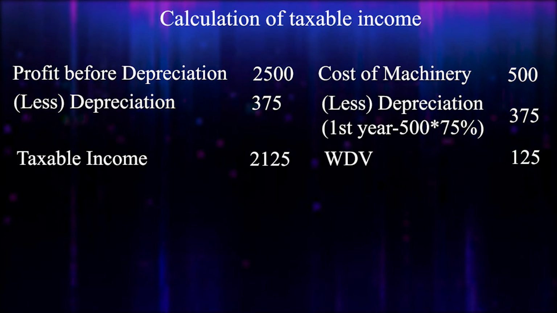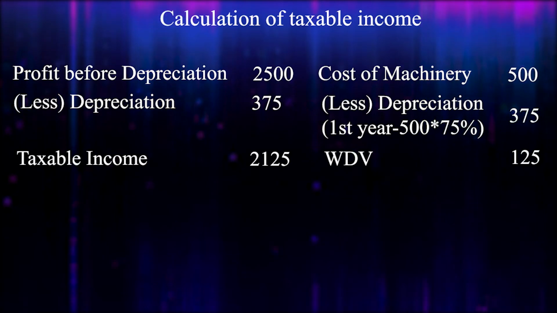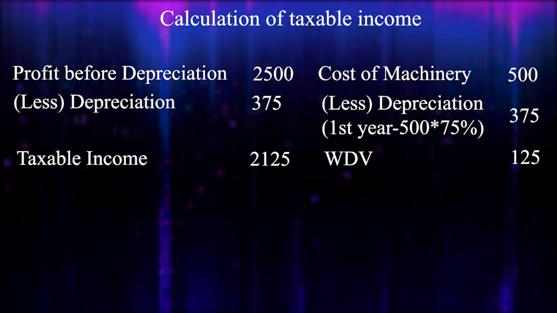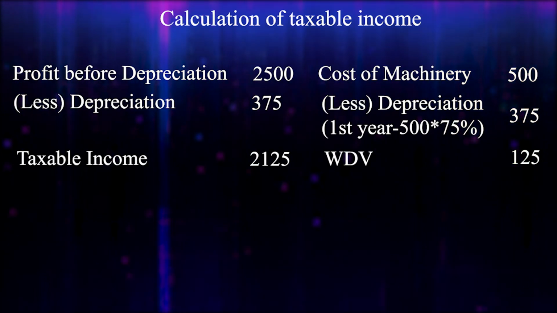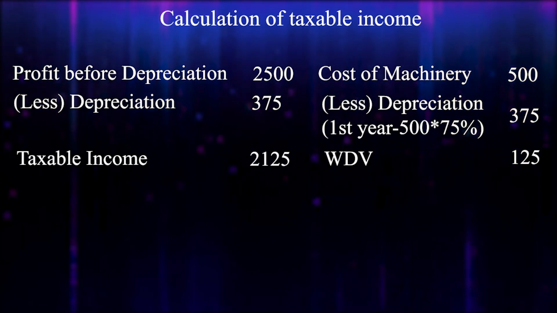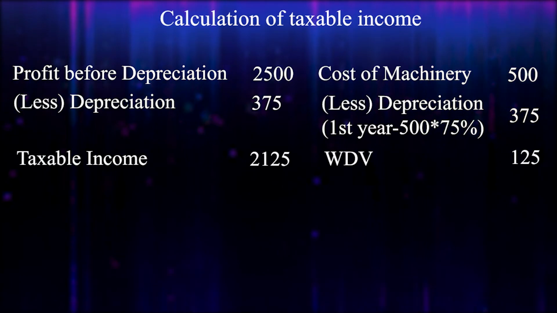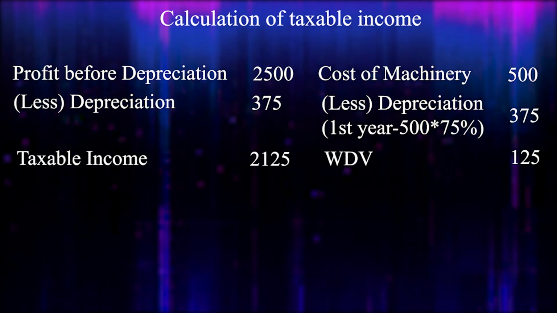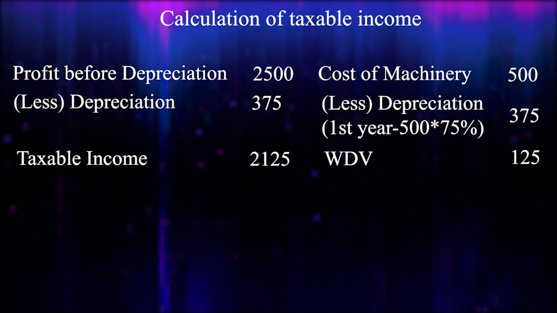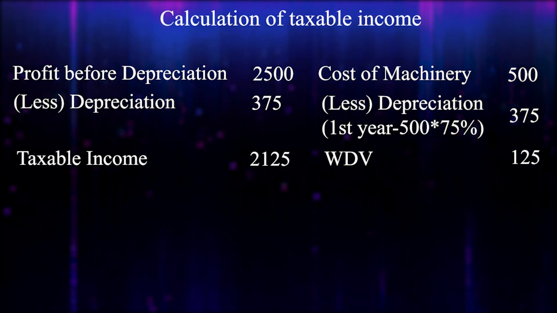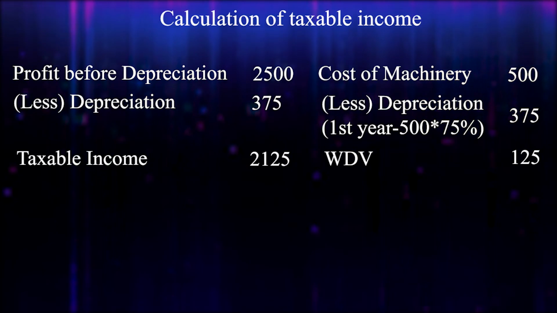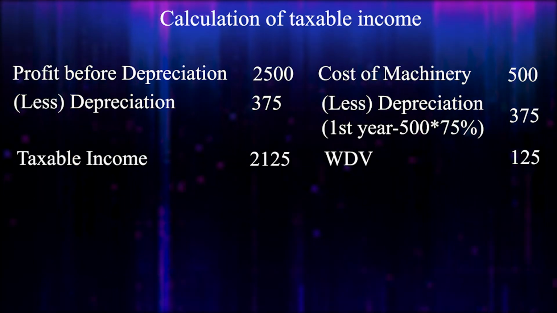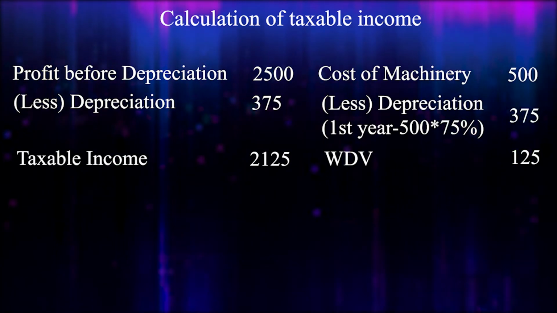Okay, here also the cost of machinery is rupees 500 and depreciation we have to charge 75%, that's given in the question. Okay, 75% of the cost of machinery we have to charge as depreciation in the first year as per Income Tax Act. So we calculate 75% of 500, that is 500 into 75%, which is 375. So the first year depreciation is 375.